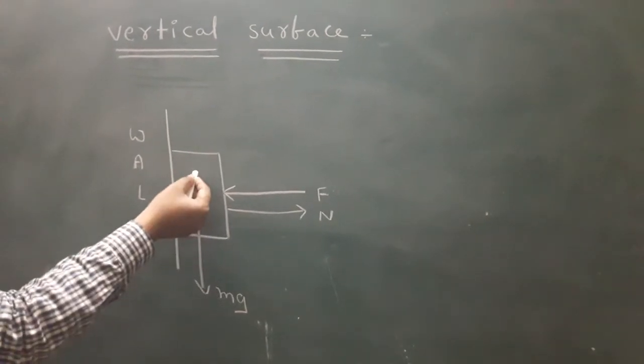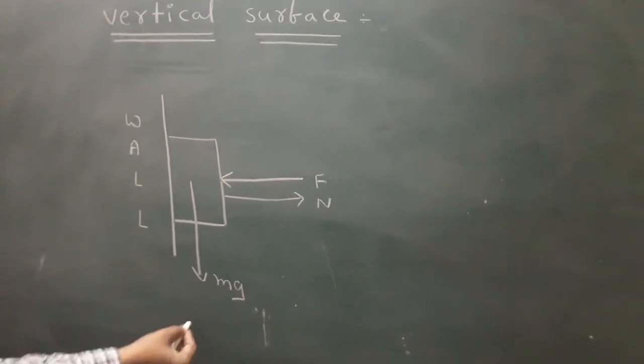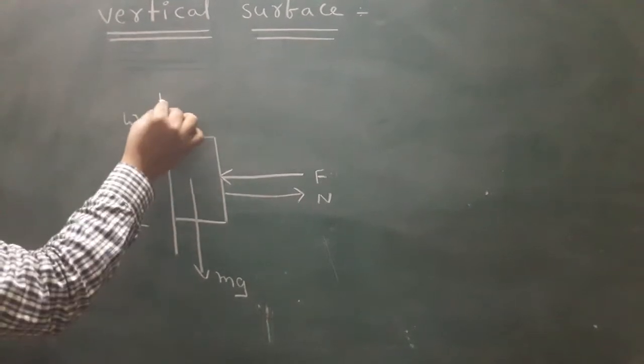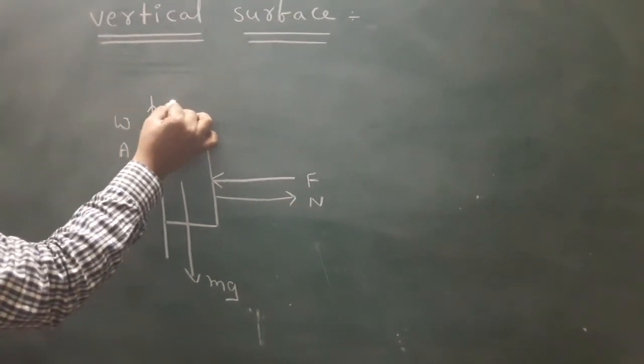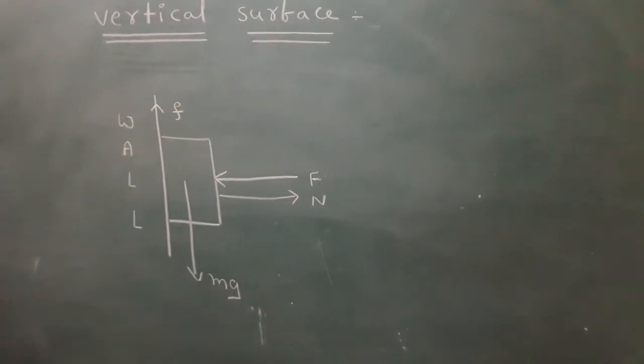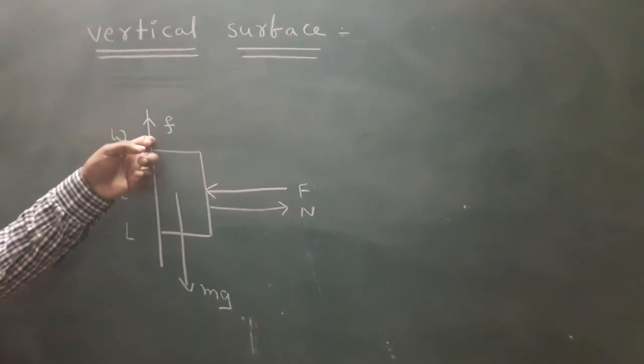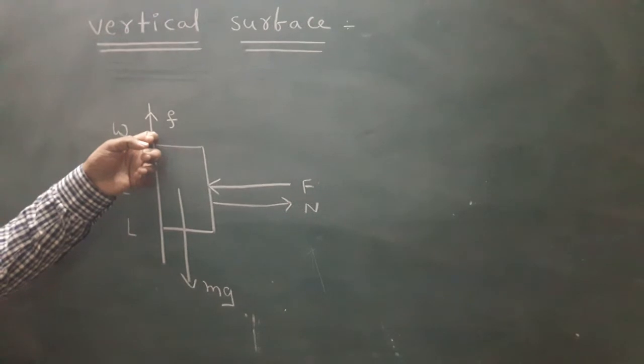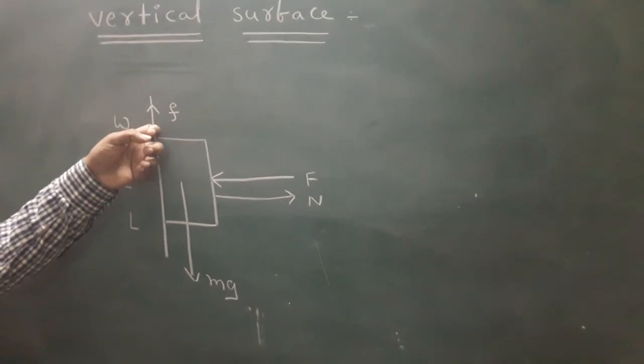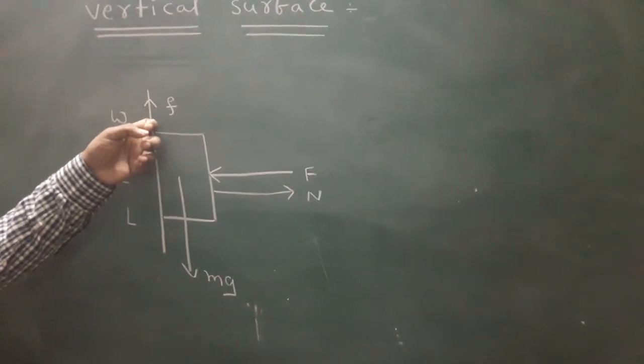If the body is released, it will fall. It is moving downward, that's why friction acts upward. Friction is always due to the surface, along the surface and opposite to the motion.